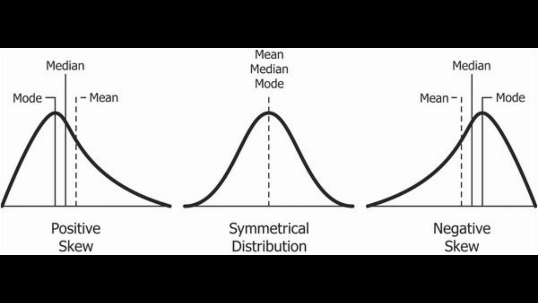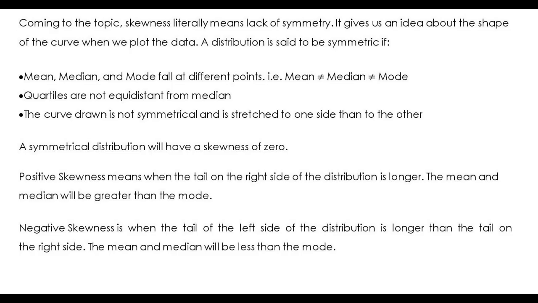Now let us get to know Pearson's beta and gamma coefficients. Beta 1 is given by the equation m3 square divided by m2 cube, and beta 2 is given by the equation m4 by m2 square. Gamma 1 is given by the positive square root of beta 1, and gamma 2 is beta 2 minus 3.